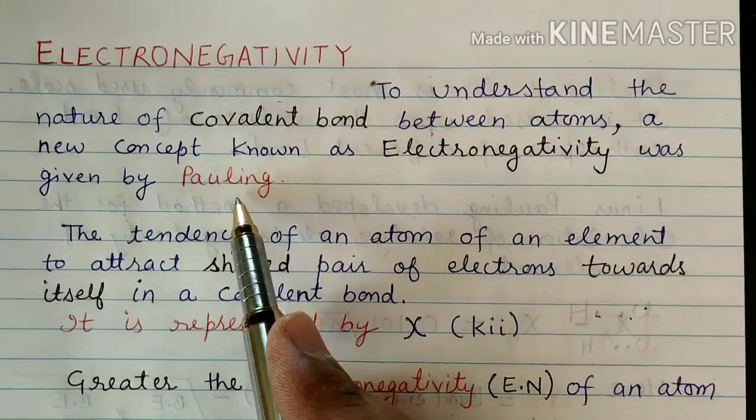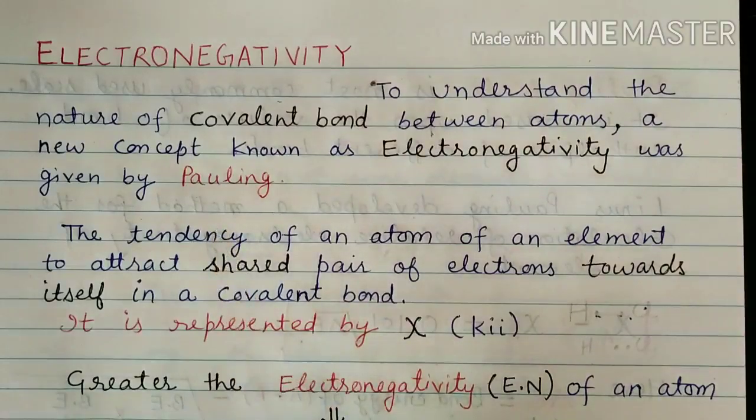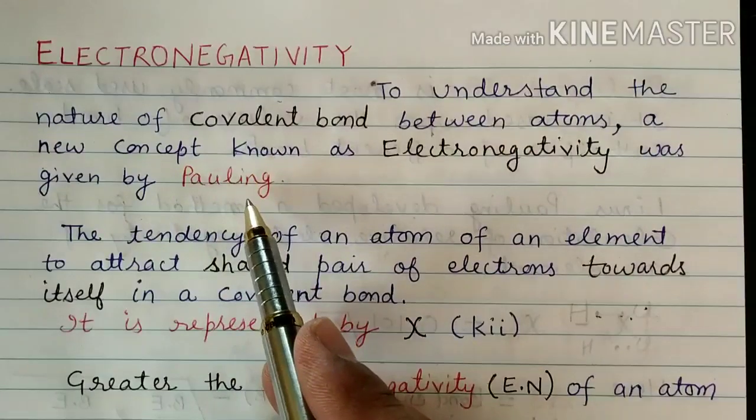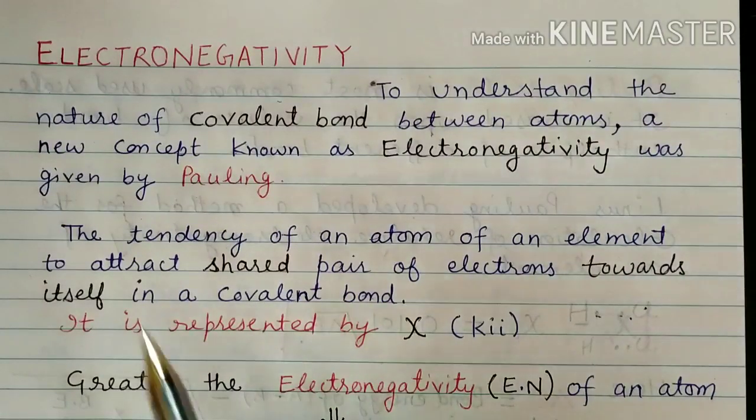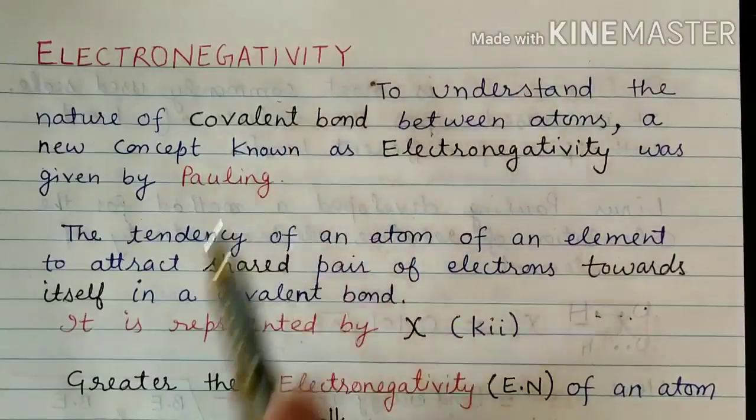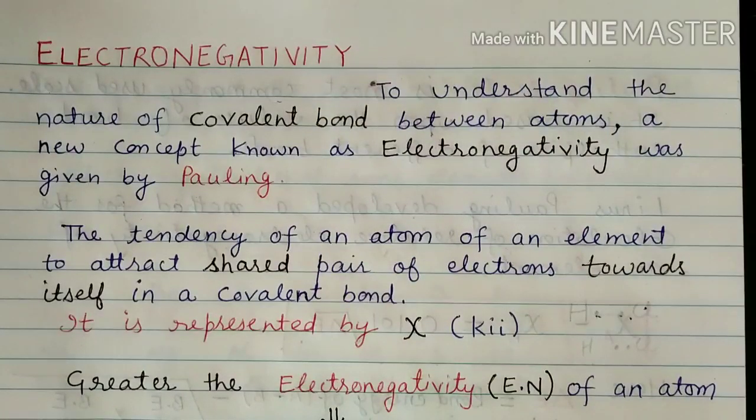A scale was proposed by Pauling which will calculate the value of electronegativity for various elements.